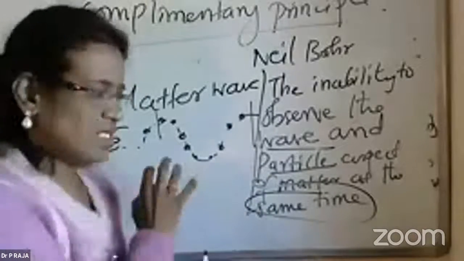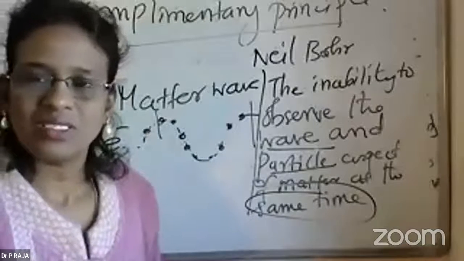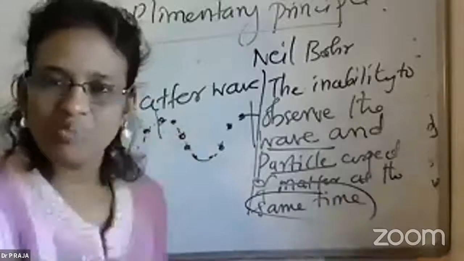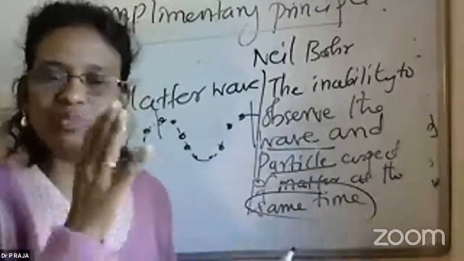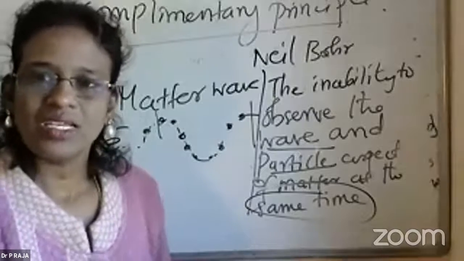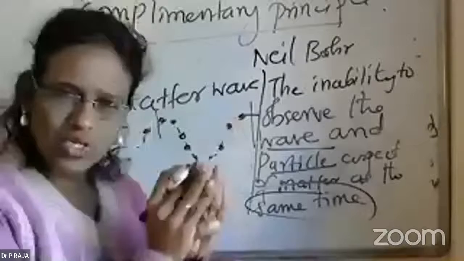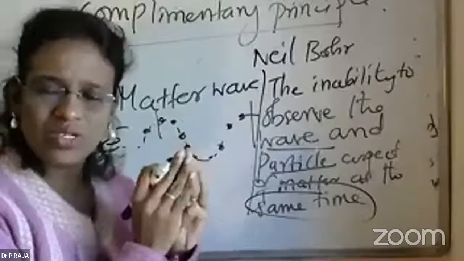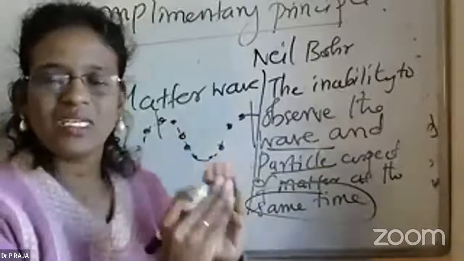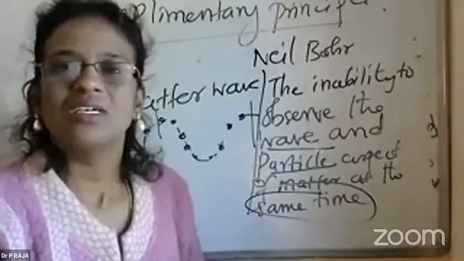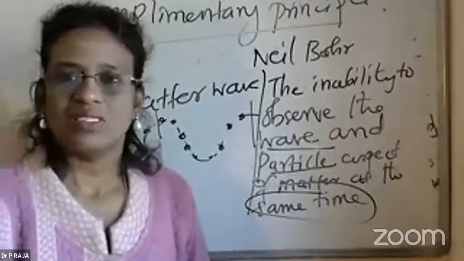If the particular electron is behaving like a wave, the wave nature can be 60 to 80%, and in that case the remaining percentage will be the particle nature. I cannot say that the particle and wave nature exist together at the same time at a particular point of time, 100% as a particle and a wave existing together. So Niels Bohr contradicted and explained this.